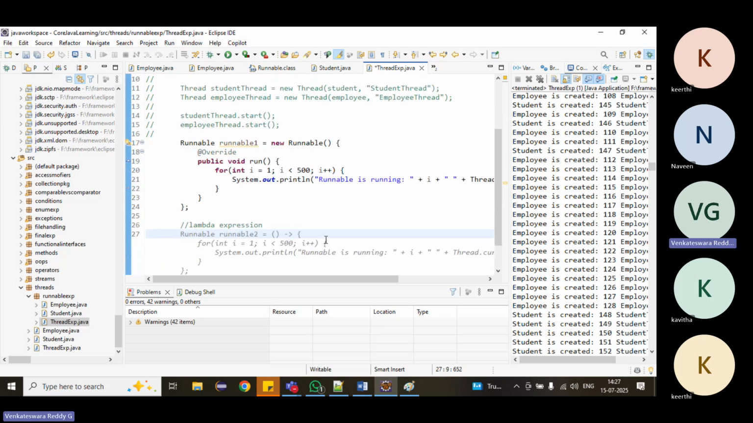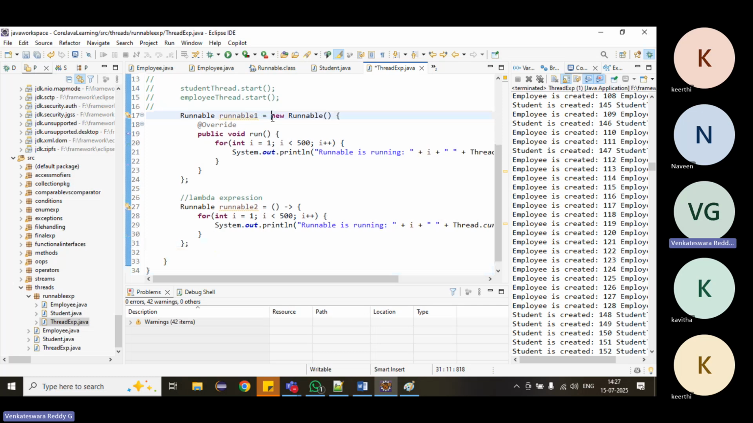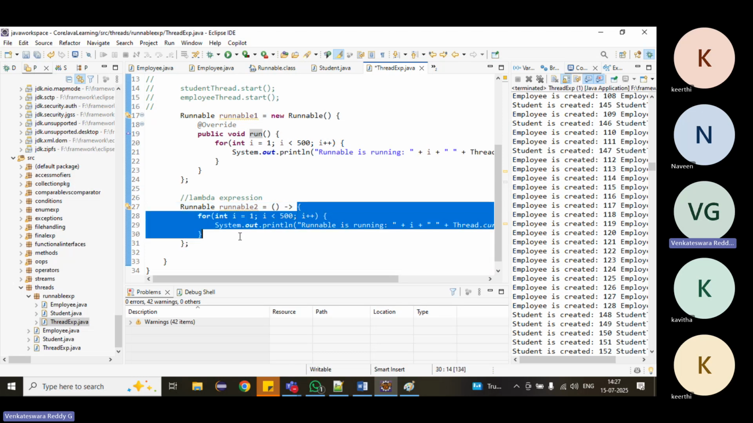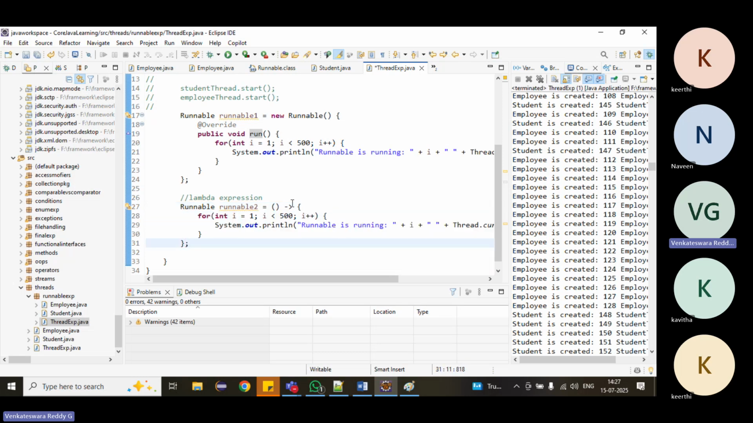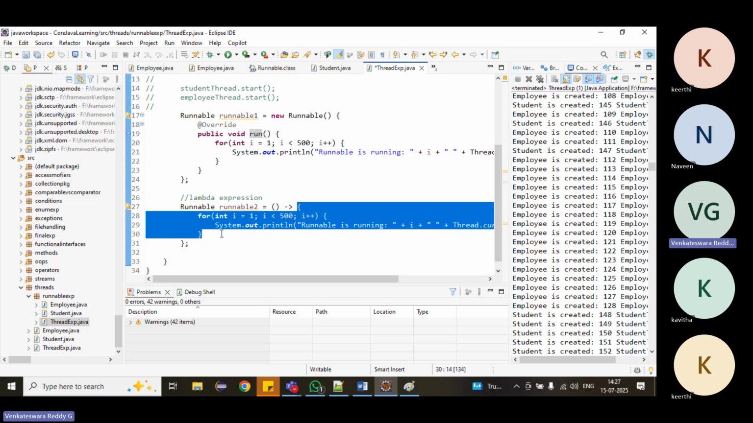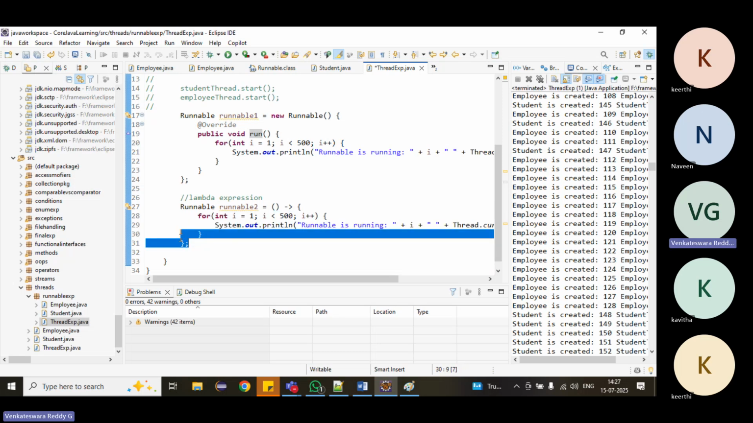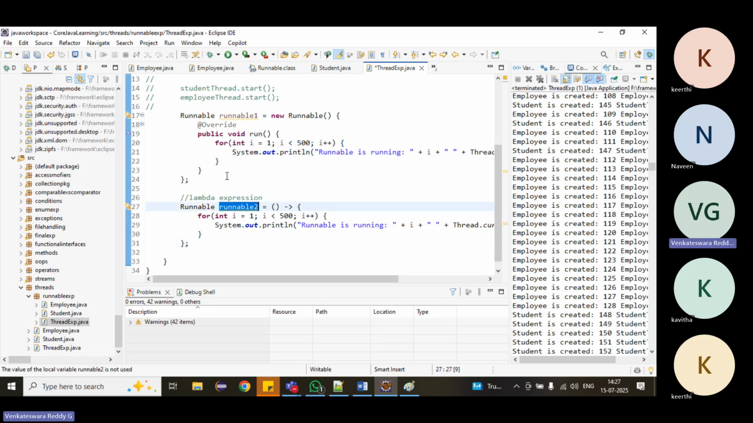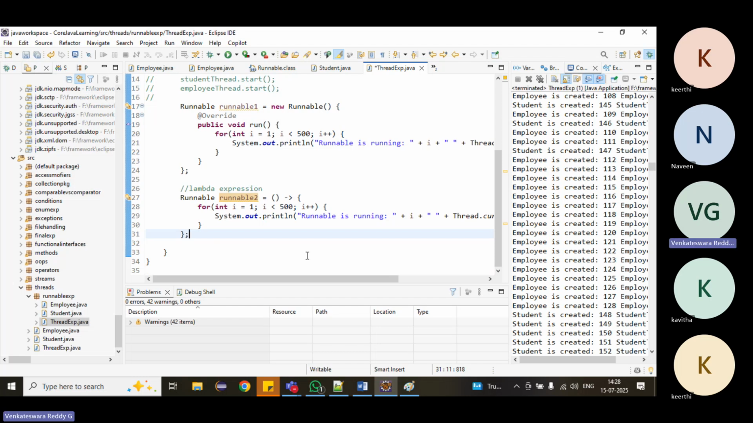If you want to create it by using a lambda expression, we have to remove this part, because the run method will not take any input. It is empty, it will not take anything. Then lambda expression, then logic. We have more than one line, so curly brackets, and the end of the lambda expression is the end of the method. So usually we can create a Runnable in these two ways, either by using an anonymous inner class or a lambda expression.